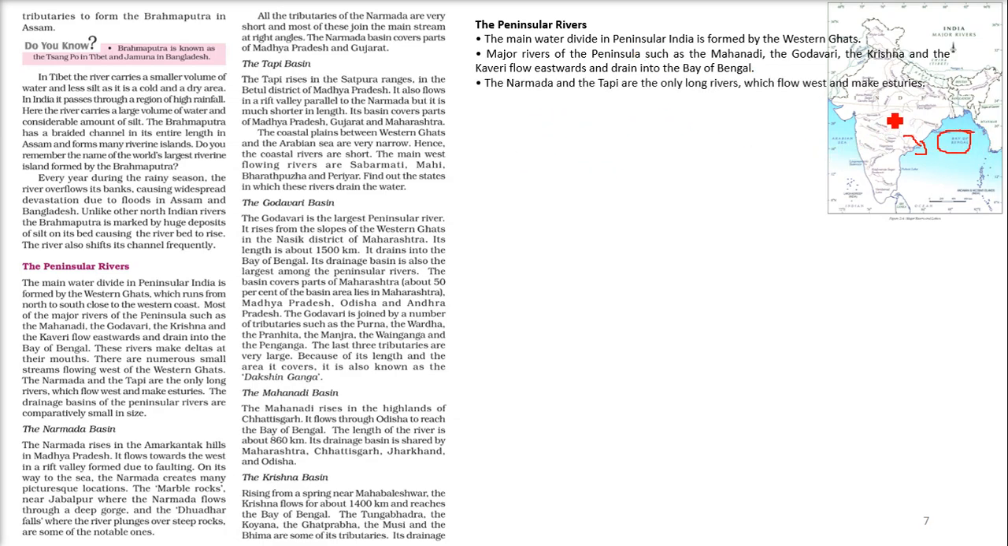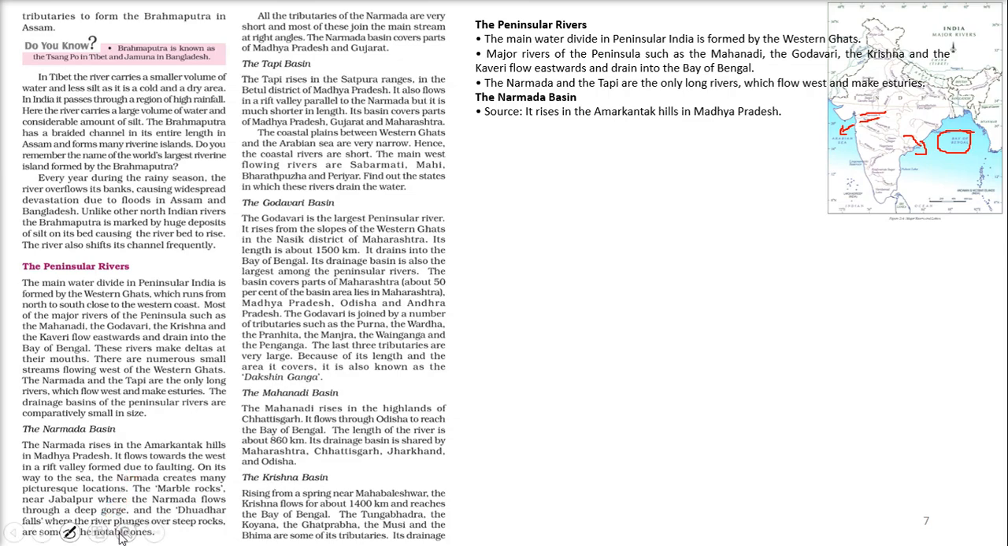And the Narmada and Tapi, this is Narmada, this is Tapi, are the only long rivers which flow to this part, that is Arabian Sea, and they are making estuaries. Estuaries is that place where most of the water comes and settles down when it is about to meet the sea, and sea is coming and taking the silt out. These are estuaries. So let us start with the Narmada basin.